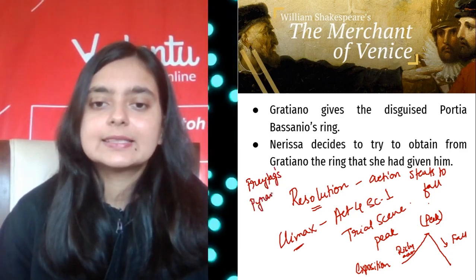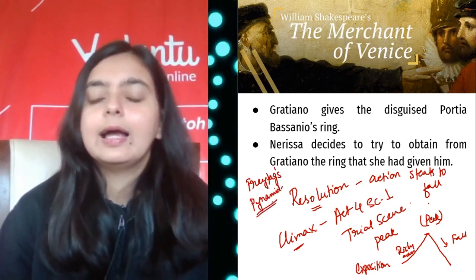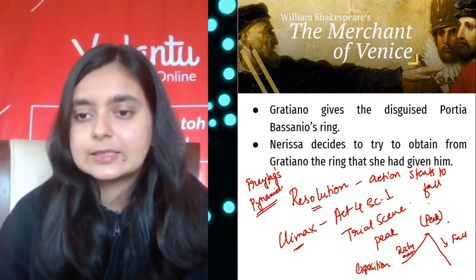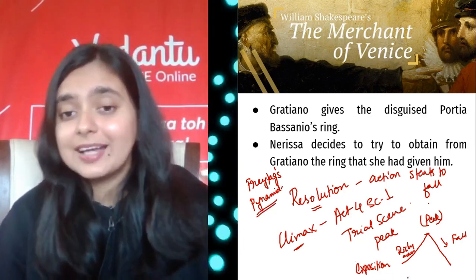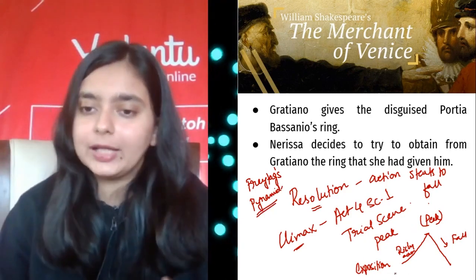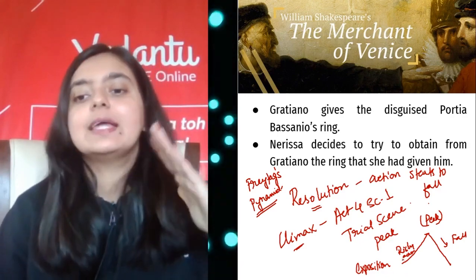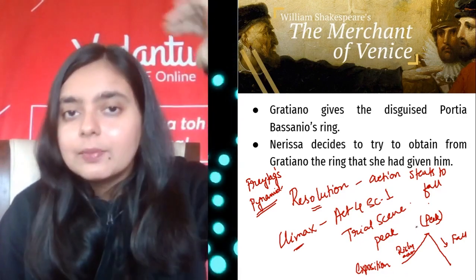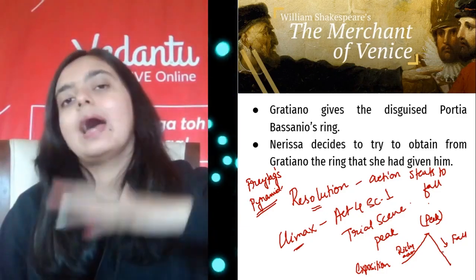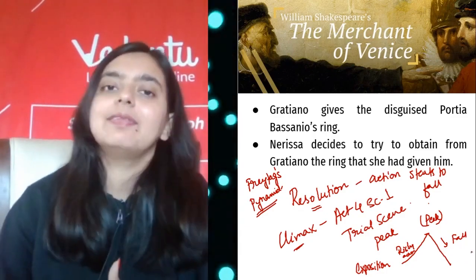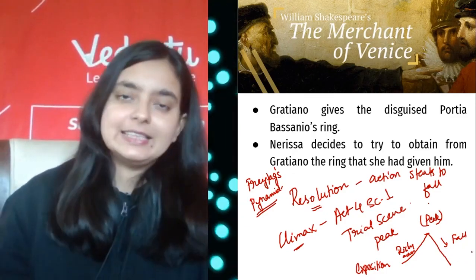Freytag's pyramid is going to give you a complete explanation of this part. That is the entire structure of a play. How does a play look, right? Starting with the exposition, then the rising action, the play reaching its climax, and after that we have the fall, the denouement and the resolution, right?